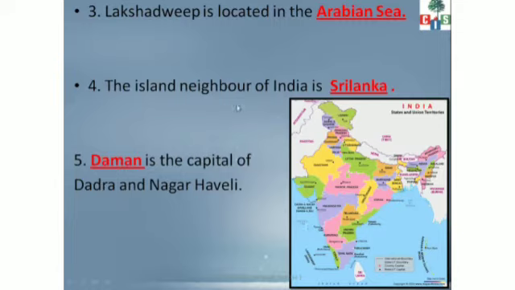The island neighbor of India is dash. मतलब ये भी एक आइलैंड है चिल्ड्रन, though it is a country it is also an island. So the island which is neighboring India is which part? So it's called Sri Lanka. I know that is a neighboring country, but Sri Lanka is also a neighboring island of India.